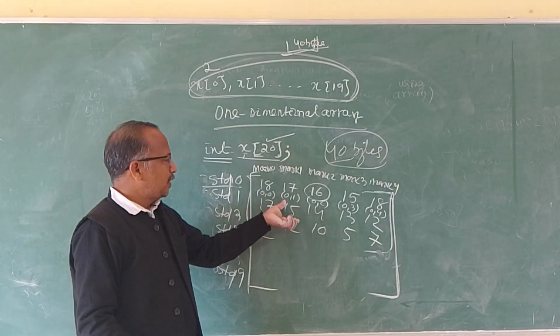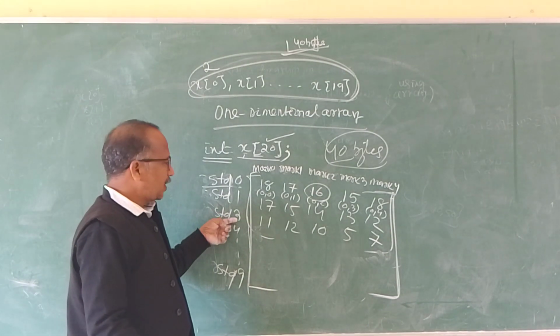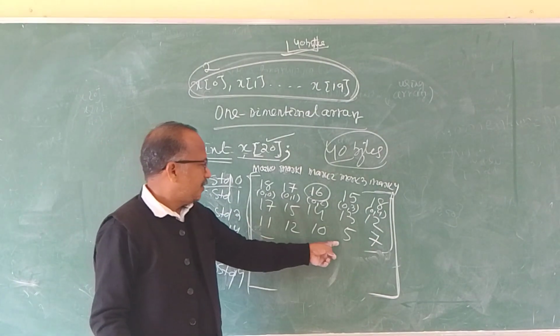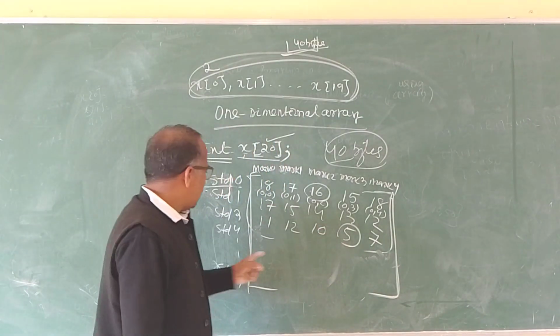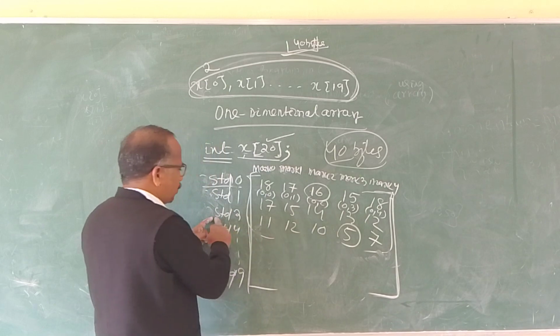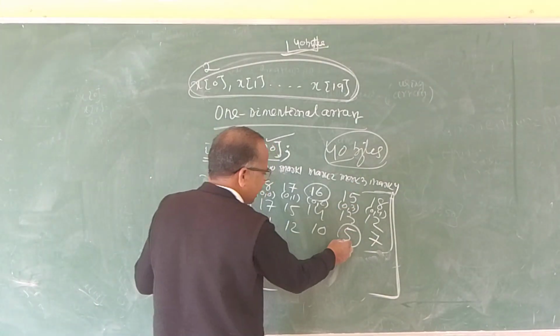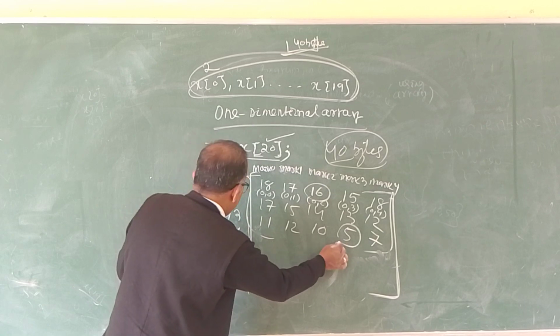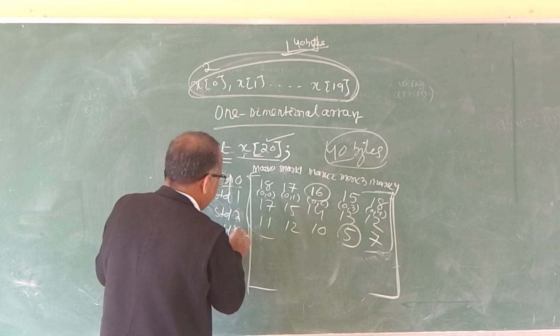So there are 2 indexes. For example, if a student is securing a mark, the reference is to a student and a mark: for instance 0, 1, this is 2, this is 3.